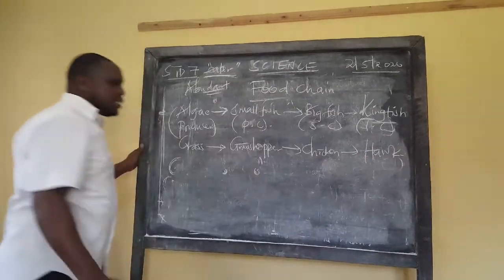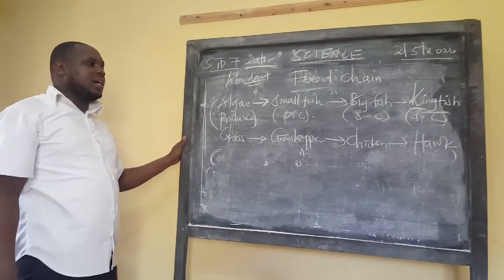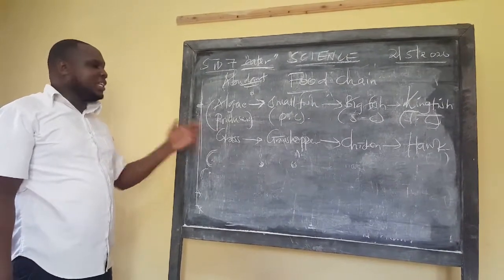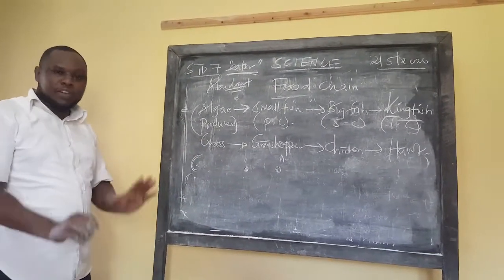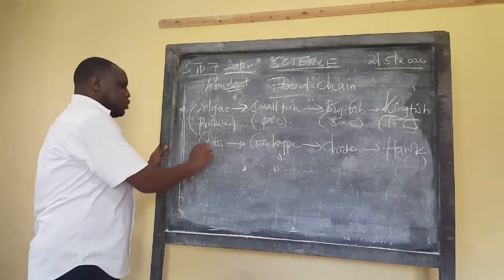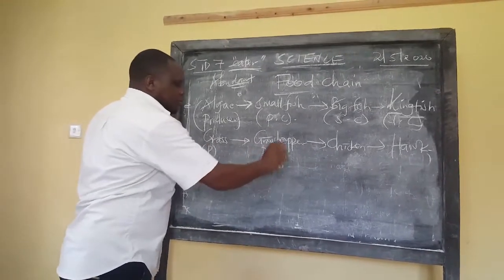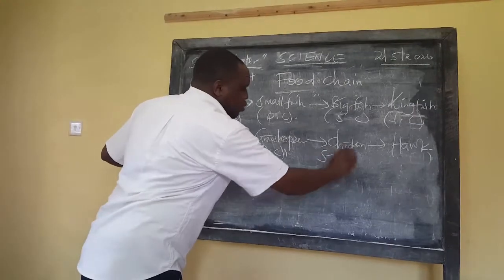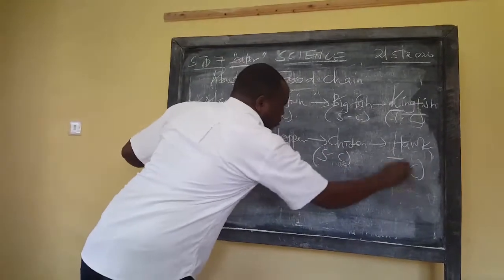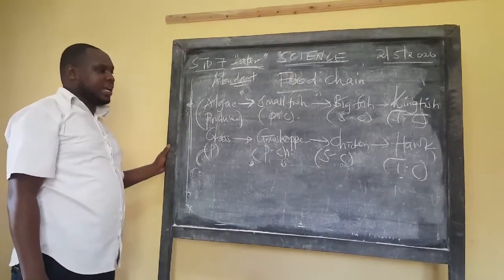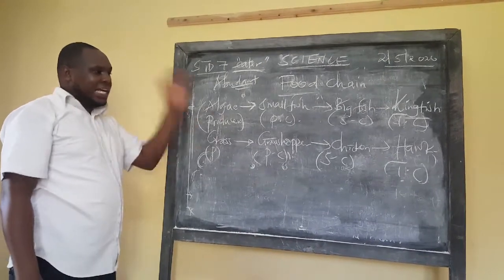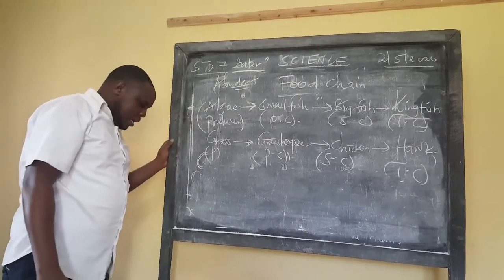So if you ask, which of the following is the tertiary consumer in this food chain? It's very, very important that these are producers, primary consumer, secondary consumer, and then tertiary consumer. You can be able to see it very clearly like that. So the last part is tertiary consumer.